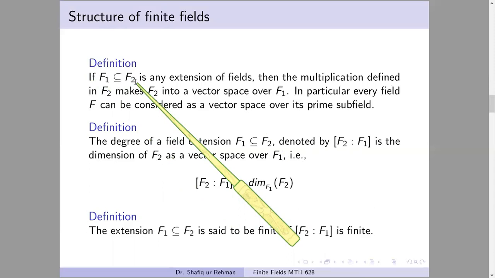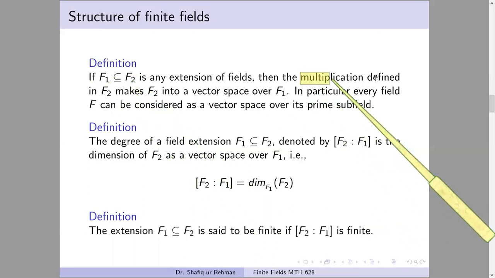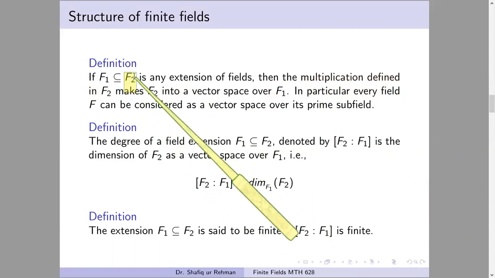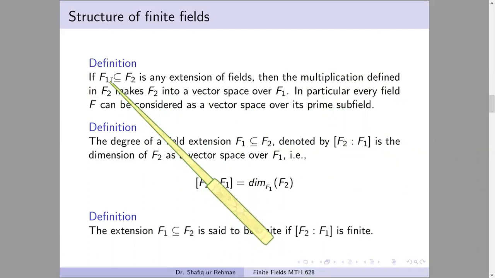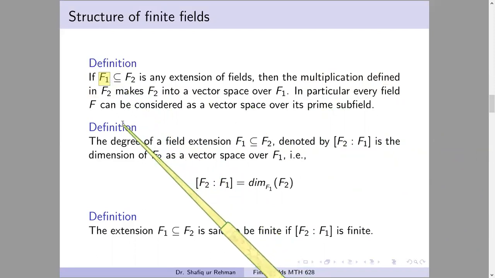So here we take F2 as a field, a group under addition, and scalar multiplication is taken as the simple multiplication in F2. The usual multiplication of F2 is taken as the scalar multiplication. Simply the message is that whenever we have a field extension, the bigger field becomes a vector space over the smaller field, obviously. So we can talk about the dimension of this vector space.